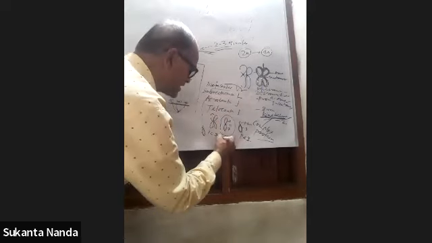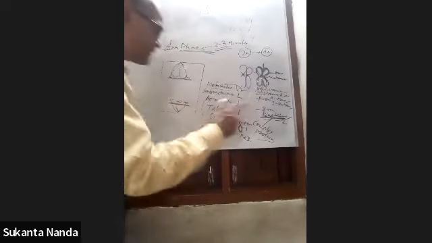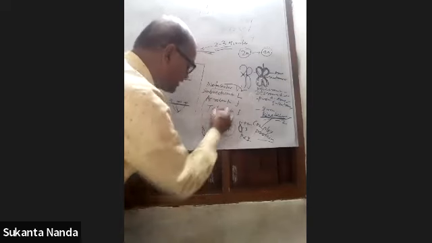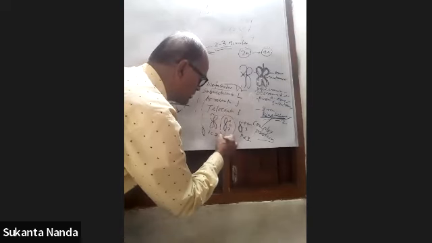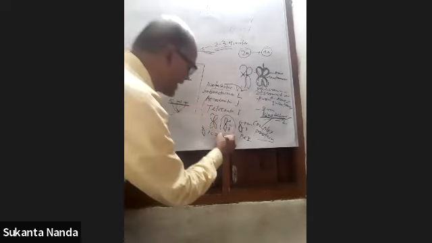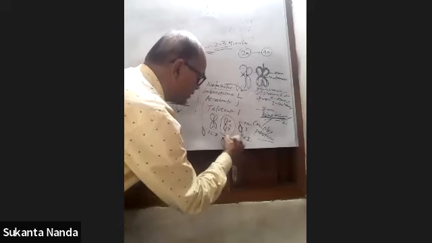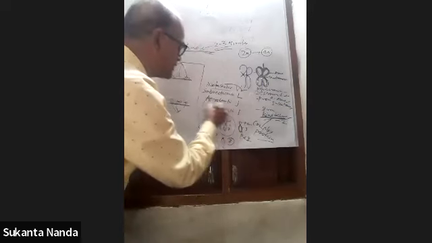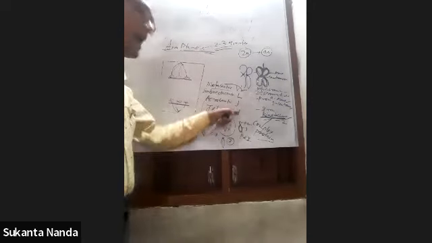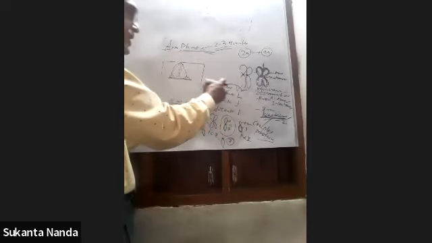In telocentric, I have already taught it in the chapter Cell: The Unit of Life, but just to remind you, in telocentric the centromere is at the final position. So there is no P arm, only the Q arm is visible. No P arm, only Q arm is visible in telocentric. This is called an I shape. So different shapes of chromosomes are found in anaphase.